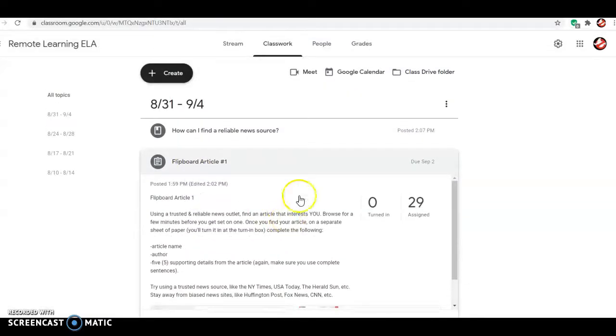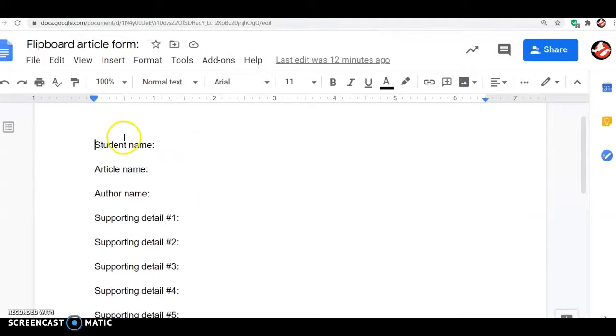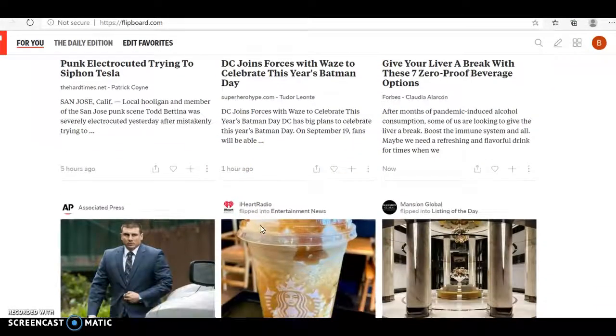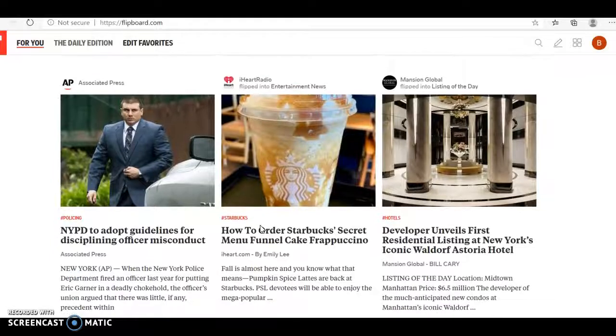So what you're going to do with Flipboard Article 1, once you find an article that really interests you, it says student name, obviously you'll put your name, you put the name of the article, you'll put the author's name. Now remember from that vocabulary lesson, if you can't see an author's name, it's not a reliable source, okay? If you're getting it from a source like Associated Press, that's a reliable source right there. But I wouldn't go to Bean's blog. I don't have a blog, but if I did have a blog called Bean's blog, it probably wouldn't be the most reliable source.